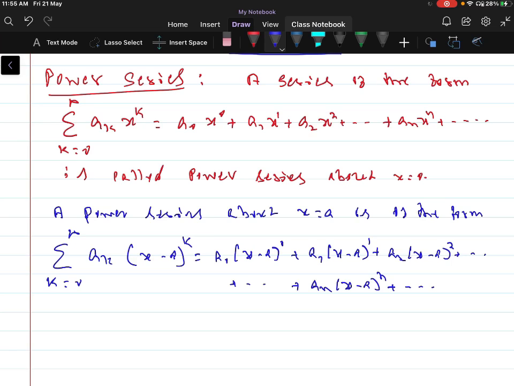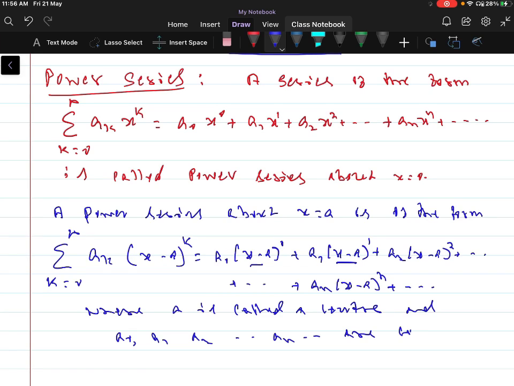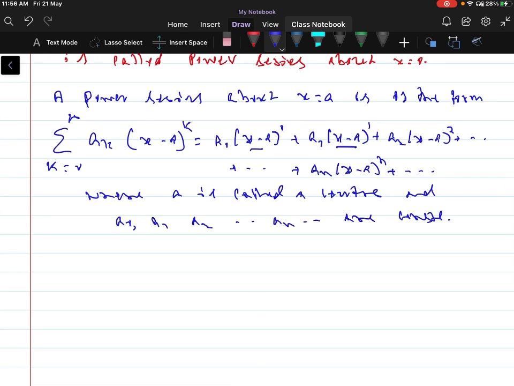It is called a power series in powers of x minus a, or a power series about the point x equal to a, where a is called the center and a_0, a_1, a_2, a_n and so on are constants.